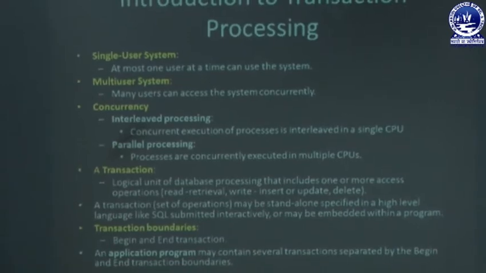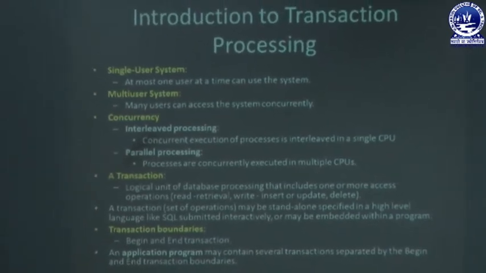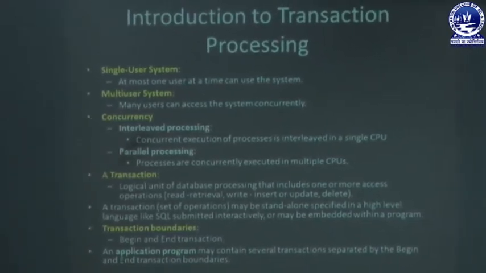In case of a single user system, it means at most one user at a time can use the system. That means if there is one CPU and a number of processes are to be executed, the system can execute at most one process at a time.